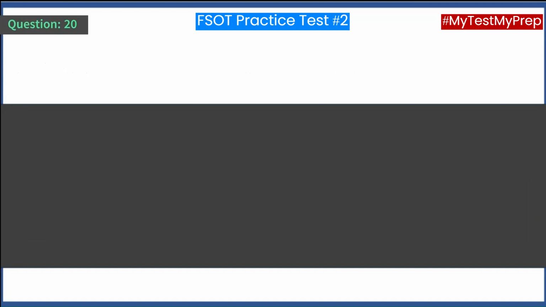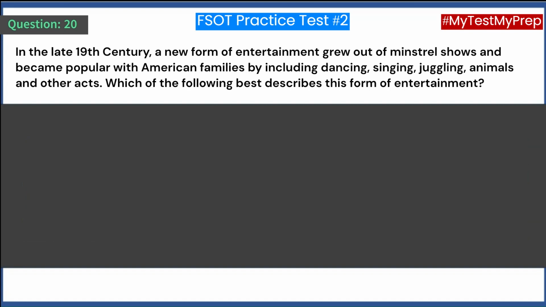Question 20. In the late 19th century, a new form of entertainment grew out of minstrel shows and became popular with American families by including dancing, singing, juggling, animals and other acts. Which of the following best describes this form of entertainment? A. Burlesque. B. Circus. C. Revue. D. Vaudeville.